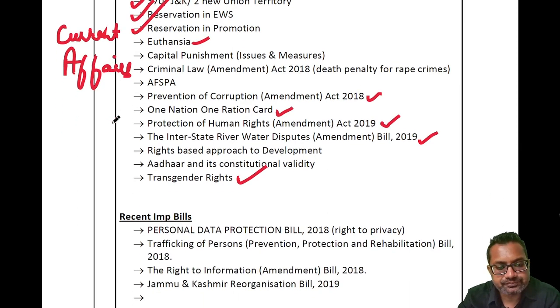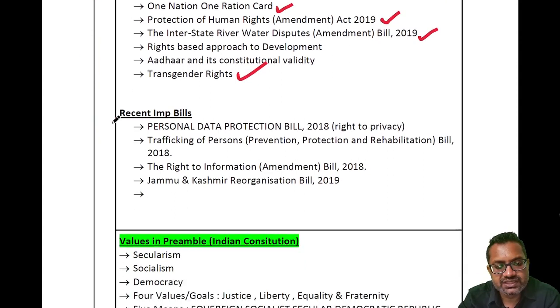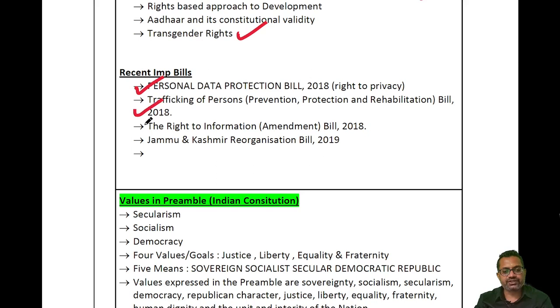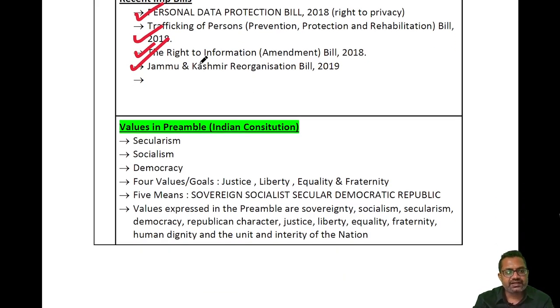Then again, some recent important bills, if they are in news, a student is expected to prepare. For example, there was the Personal Data Protection Bill 2018, Trafficking Bill, Right to Information Amendment Bill 2018, and the Jammu and Kashmir Reorganization Act was in news. So this is how you are expected to prepare all these topics. Then you will see the topic values in preamble. So this is somewhat static.